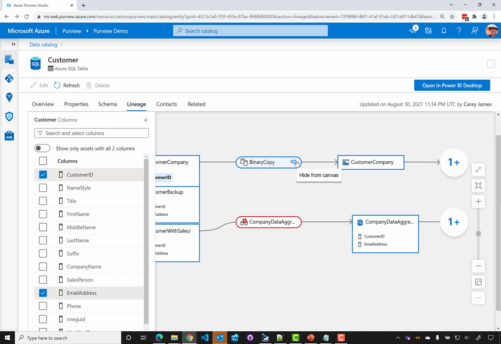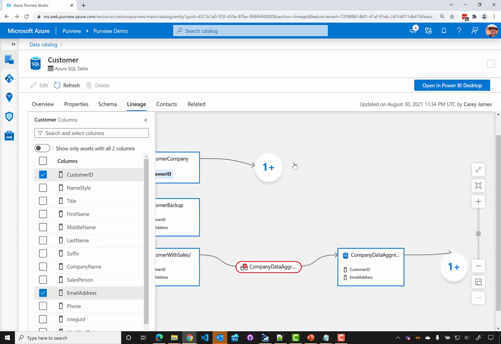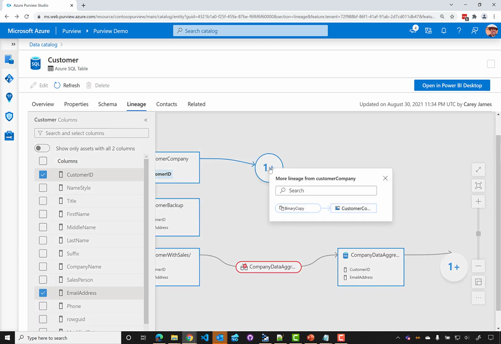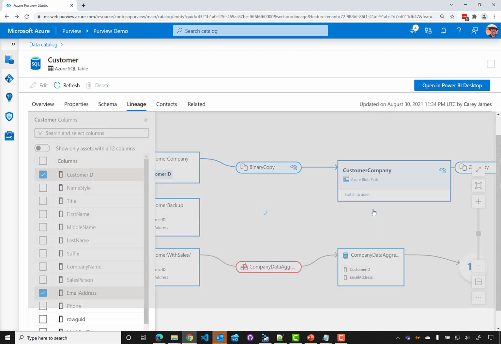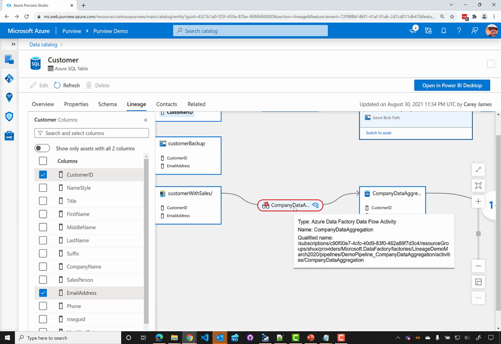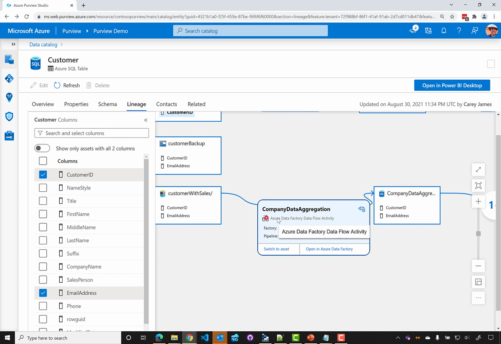So on binary copy, for example, I can click hide from canvas and have that shrink down. Likewise, we can expand it back up and see all the processes. On the process that's showing an error, I can click on this, and we could see that this is a data flow activity. There's a couple of things we could do. We could switch to this asset, and we can also open it in Data Factory. Now, in this case, you would need permissions to open this pipeline in Data Factory, which I do not have. So I will switch to the asset.